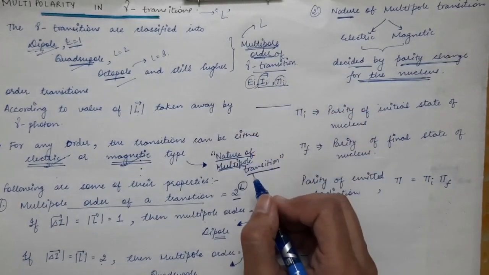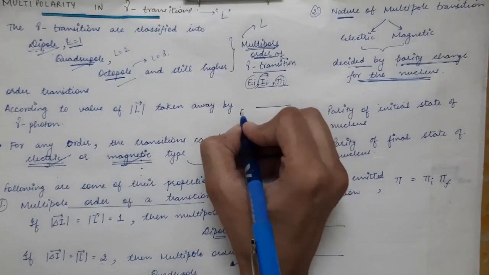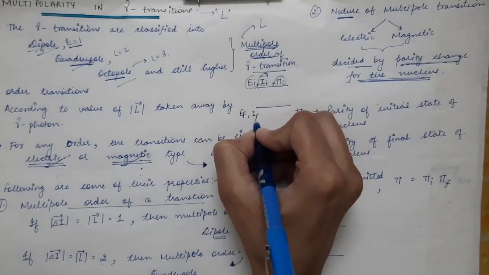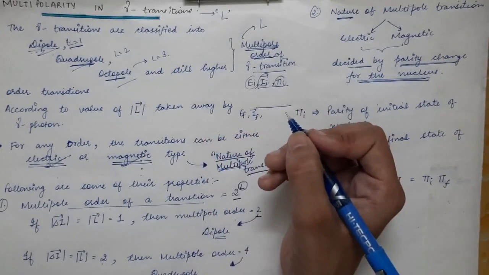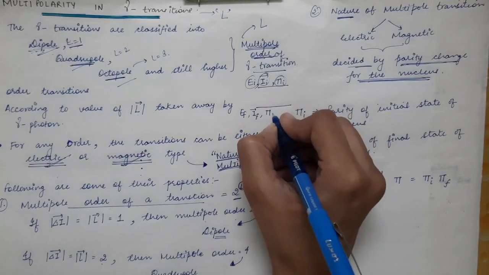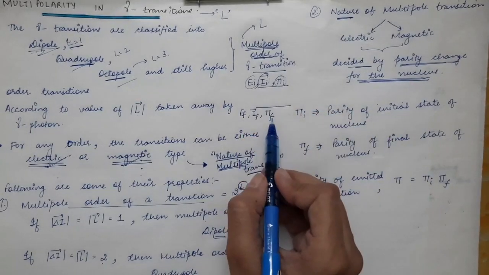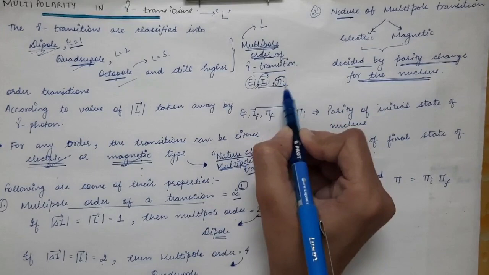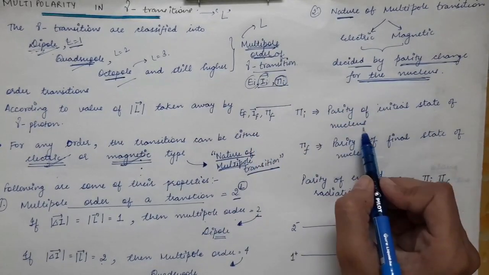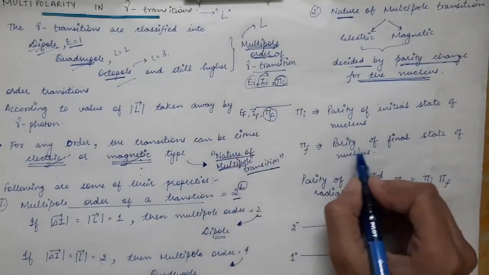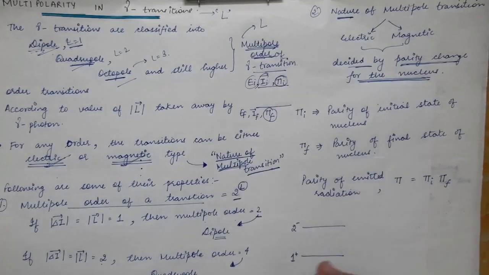Similarly, for the lower level, we will have the final energy state, then the spin of the final energy state, then the parity of that state. Let's say that is πf. So πi is the parity of the initial state of the nucleus, and πf is the parity of the final state of the nucleus.